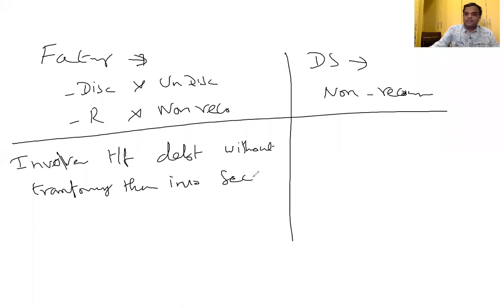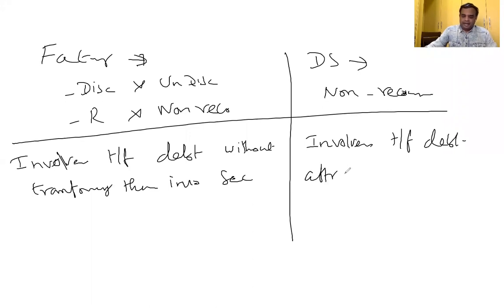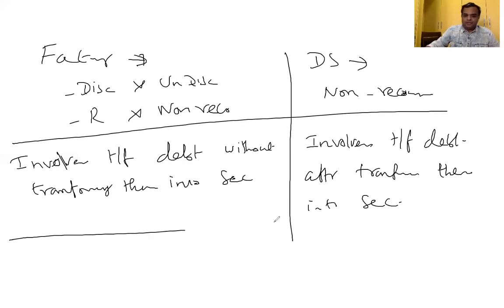Here we are not going to convert into securities. Whereas debt securitization involves transfer of debt after transforming them into securities only. After converting into securities, the function will be over.